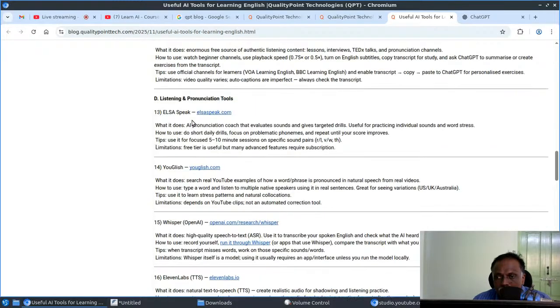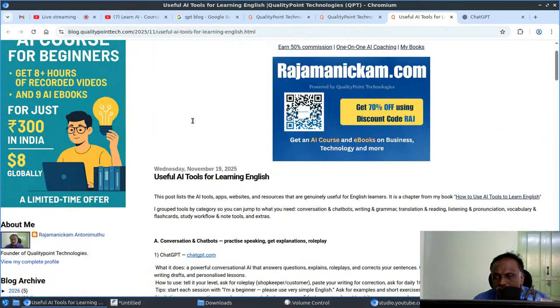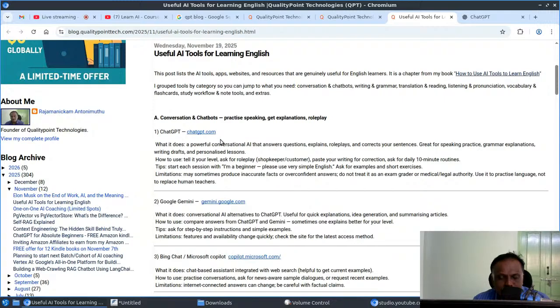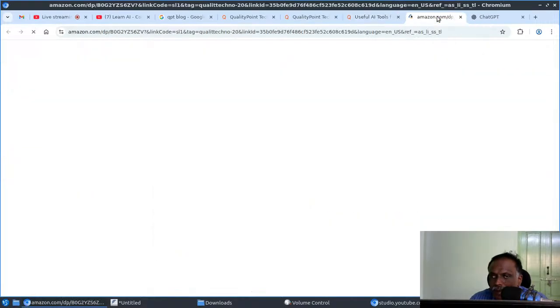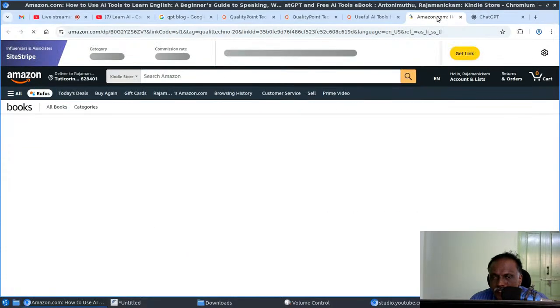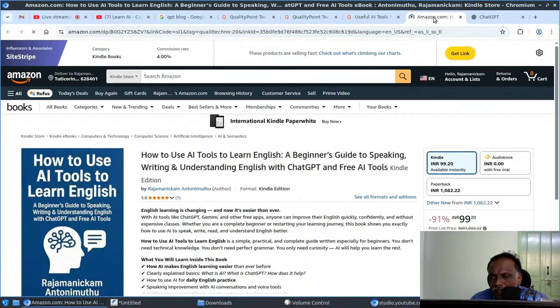But we don't need separate things. As I listed here, the first one is ChatGPT. ChatGPT itself can be useful in various ways. Suppose you don't know how to use that, my book will give all the guidance. Right now, it is getting good attention. People are interested in reading it on KDP. It even got one rating.